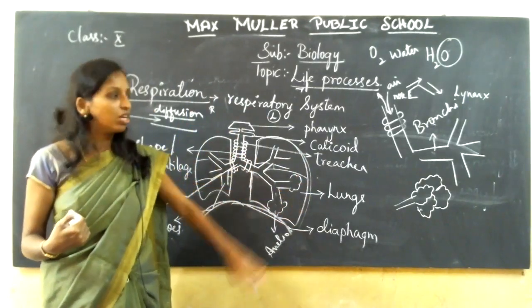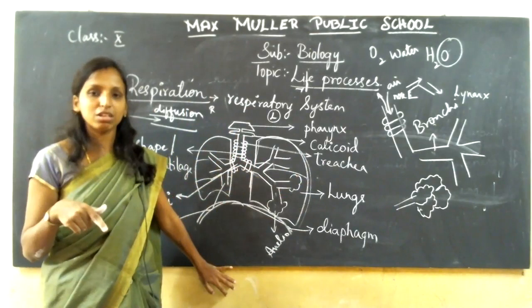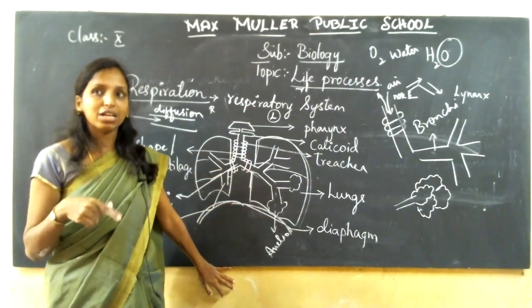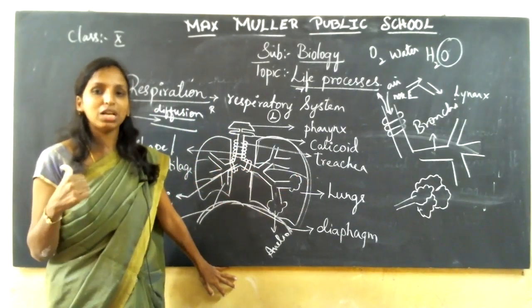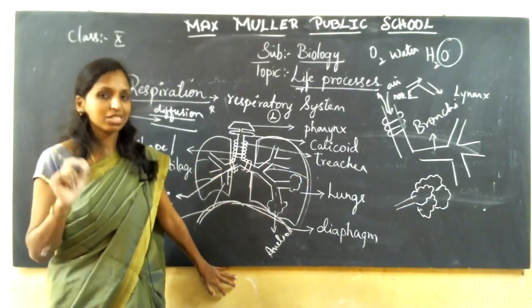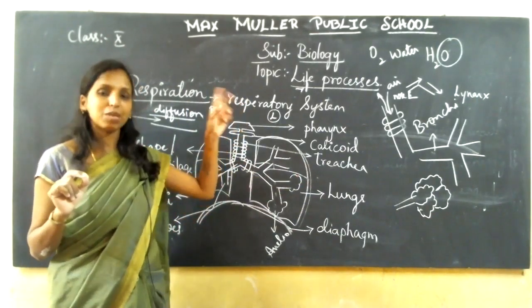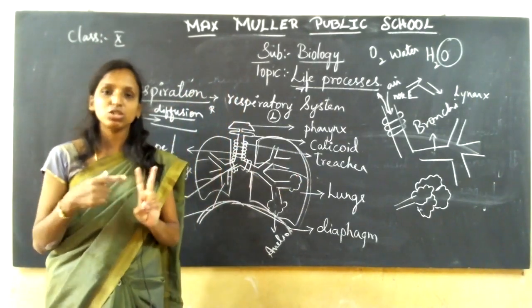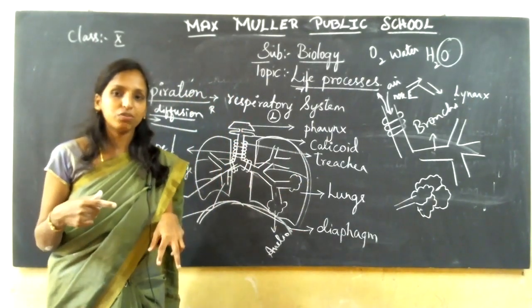Your FA1 is going to be held on the 12th, children. It starts from the 12th, then 13th, 14th. In science, in chemistry you will have the complete chapter on chemical reactions and equations, and in biology, from life processes, I'm going to include only two topics: nutrition and respiration. These two topics are included for your FA1.